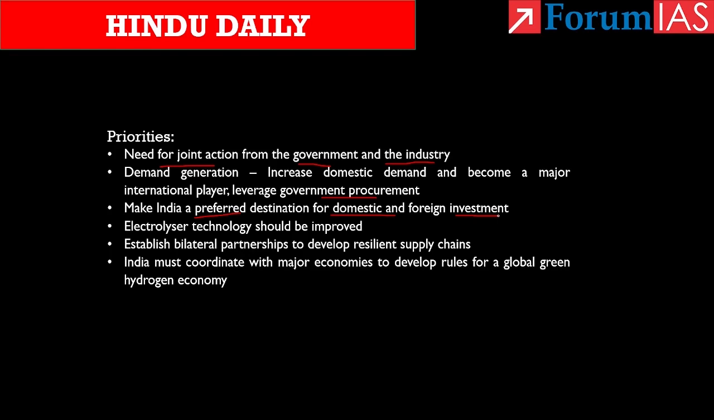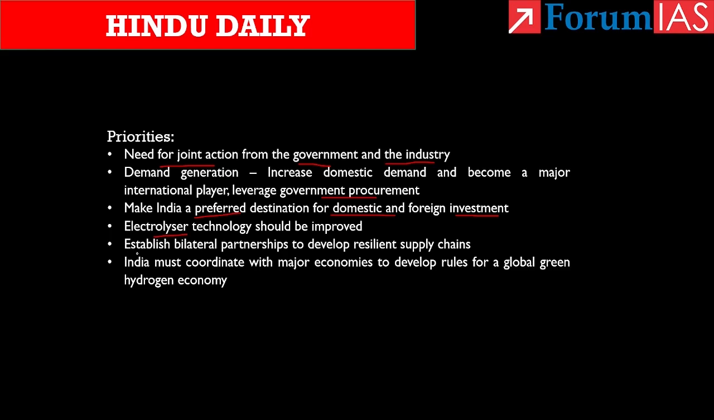Third priority is concerned with manufacturing the most critical and high value components of electrolyzers in India. Here the SITE mission is highlighted, which supports electrolyzer manufacturing under the performance linked incentive scheme. In addition to it, the article says that electrolyzer technology should be improved in such a way that hydrogen production can be done even through non-fresh water. So technology advancement is also mentioned here.